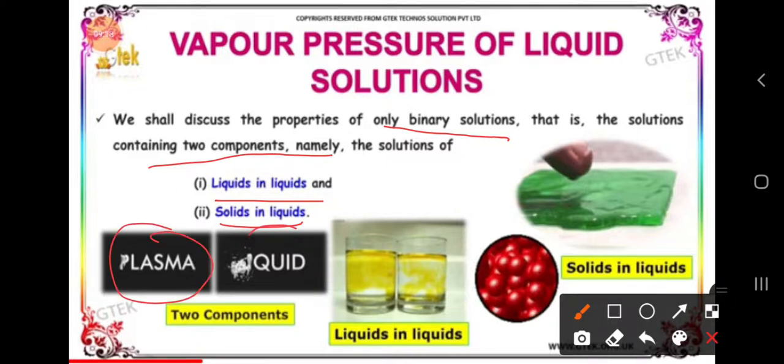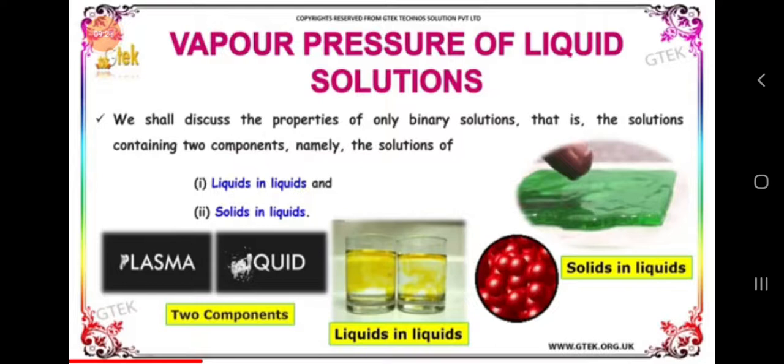These are the two components we are taking, whether gas in liquid, liquid in liquid, or solid in liquid. If you take petrol, a liquid, and water, a liquid, that is a binary solution.